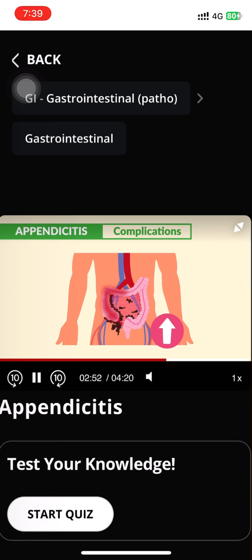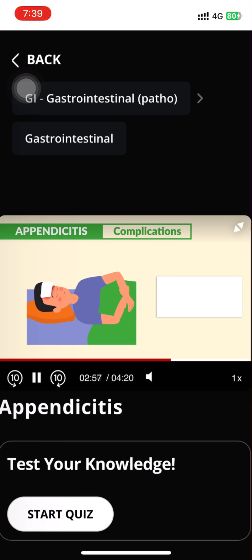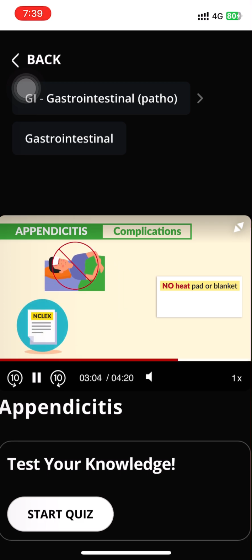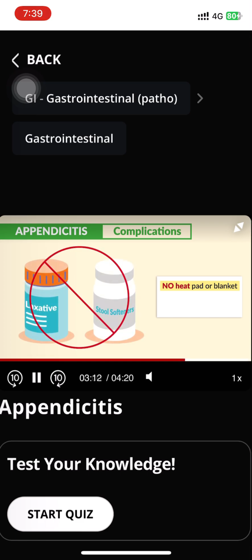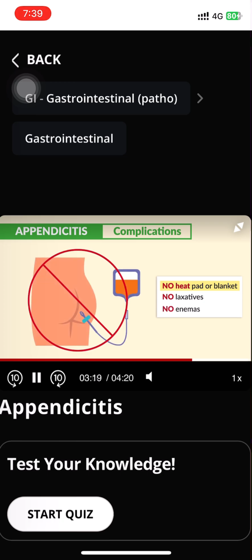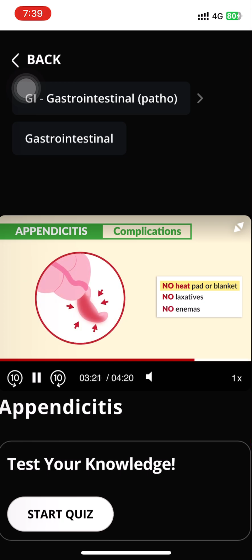So we must avoid anything that can increase blood flow to the intestines. So the key term here is no heating pad or even a heating blanket. I would write this one down and highlight it. This guy came up a lot on NCLEX questions as to what to avoid for acute appendicitis. Now, we also avoid anything that can add pressure into the abdomen. So no laxatives and no enemas. Again, we want to avoid any added pressure into the bowels to avoid rupturing that appendix.